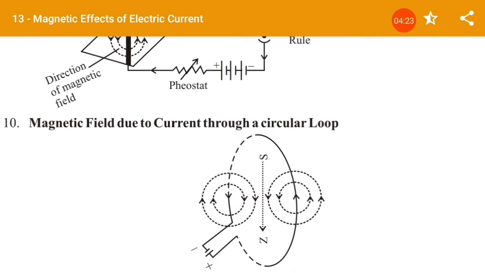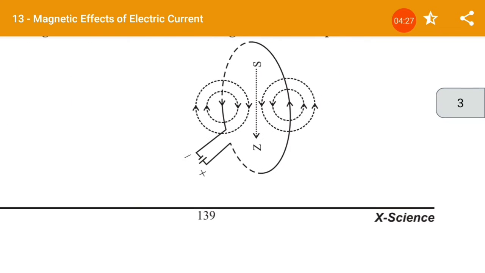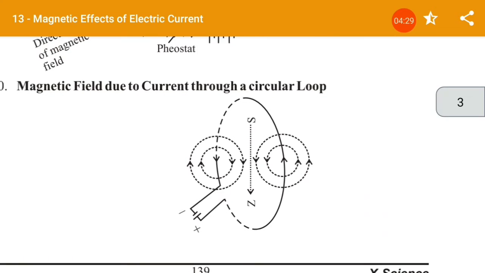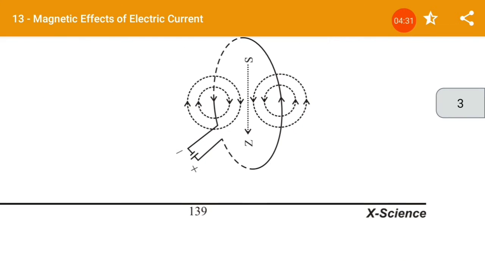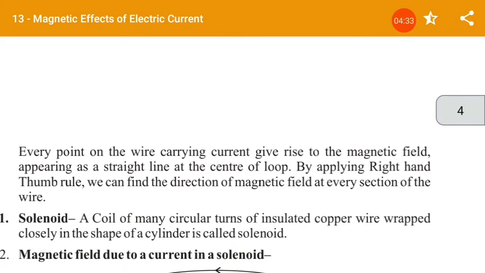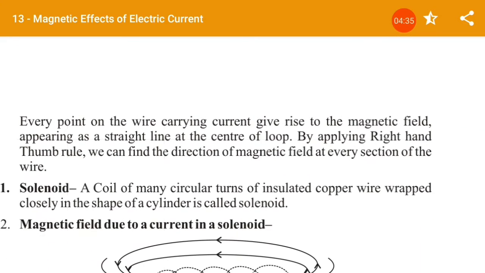Magnetic field due to current through a circular loop. Here also, whenever a question related to this topic is asked, the diagram is compulsory. Every point on the wire carrying current gives rise to a magnetic field appearing as a straight line at the center of the loop. By applying the right hand thumb rule, we can find the direction of the magnetic field at every section of the wire.